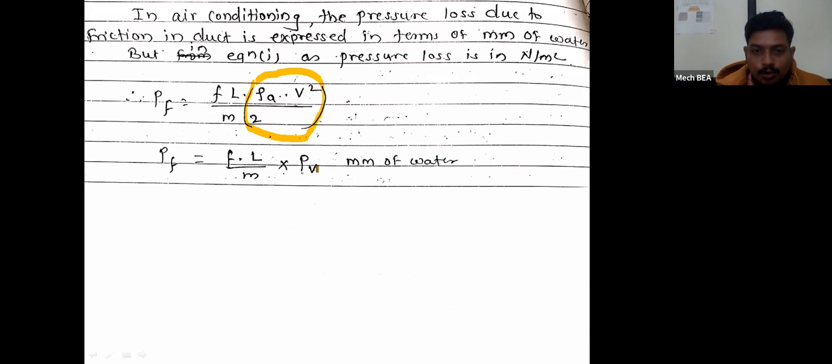So here we have derived the Bernoulli's theorem. So instead of rho V square upon 2,